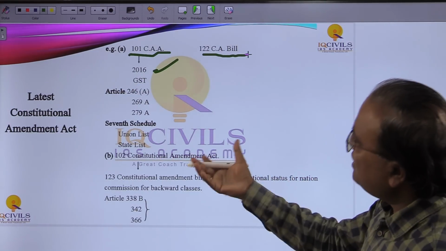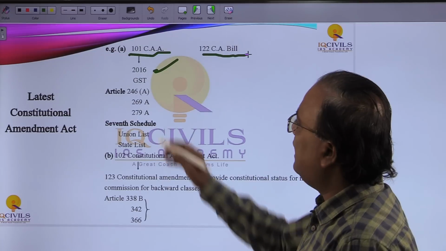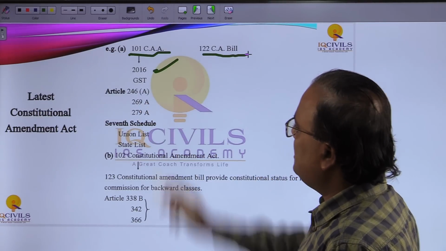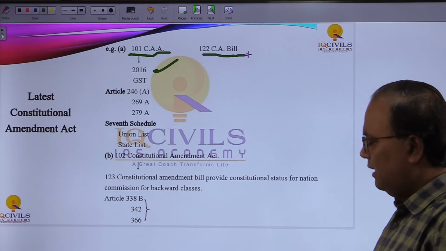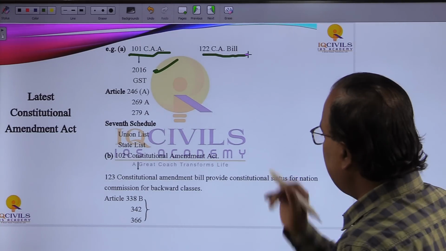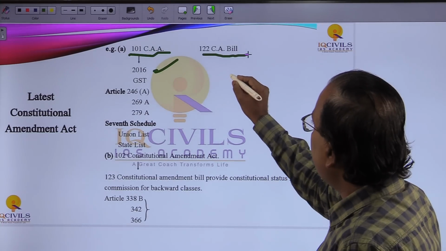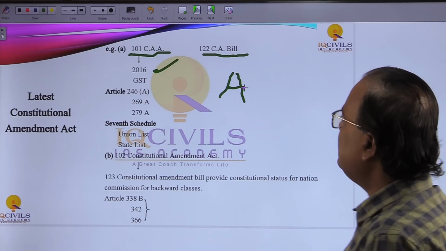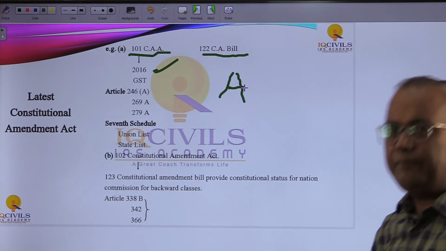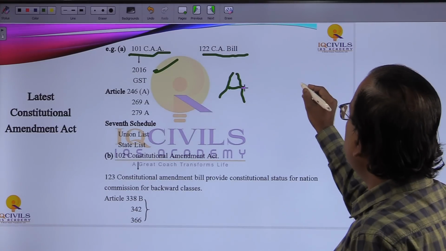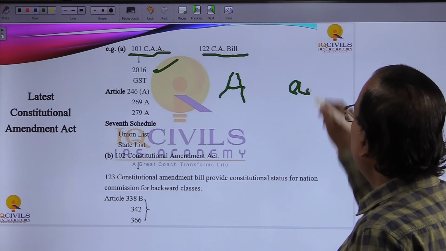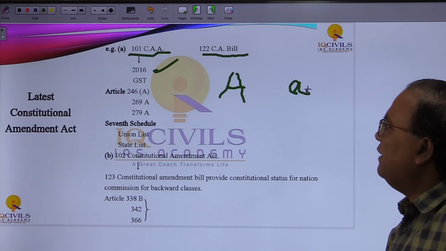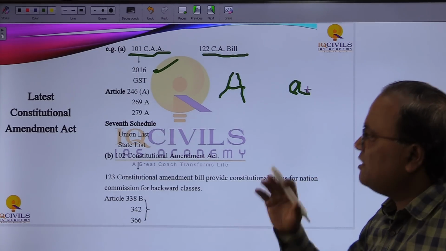So in 2016 the GST was passed, and articles 246A, 269A, 279A were inserted. Now again I am giving you one finer point here. If any article contains an alphabet in capital, it is an amendment, and if it contains a small alphabet, it is from the original constitution.